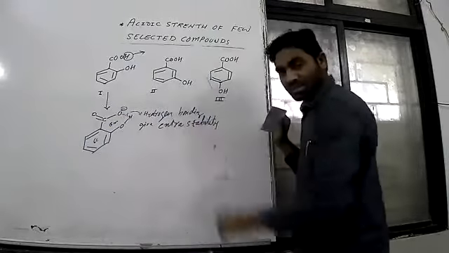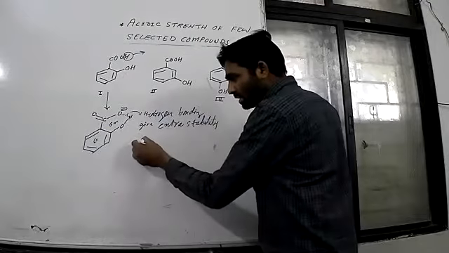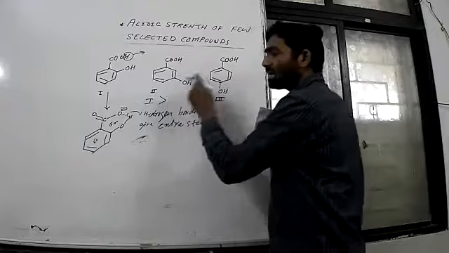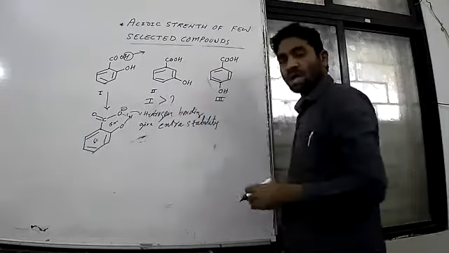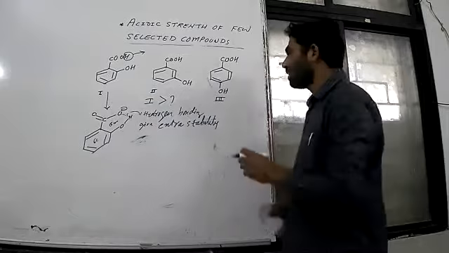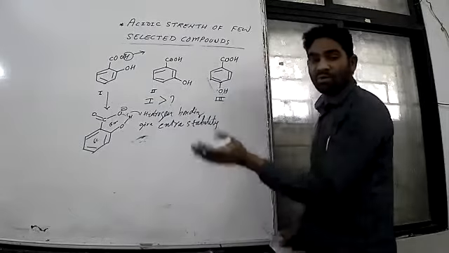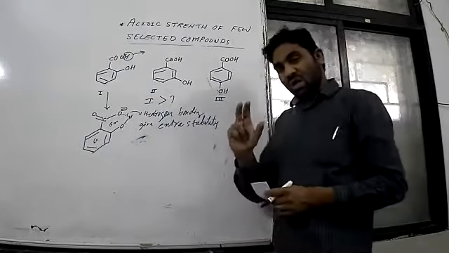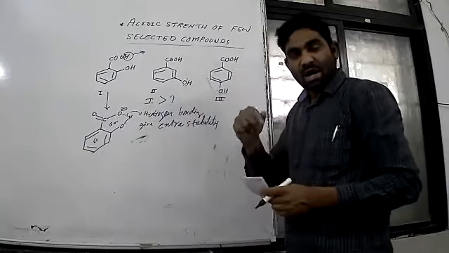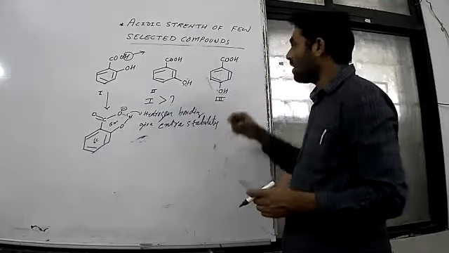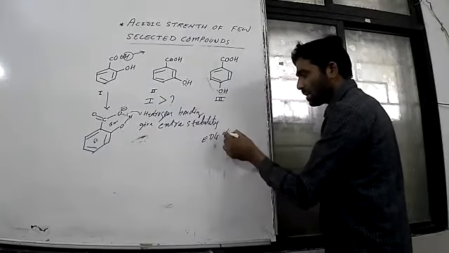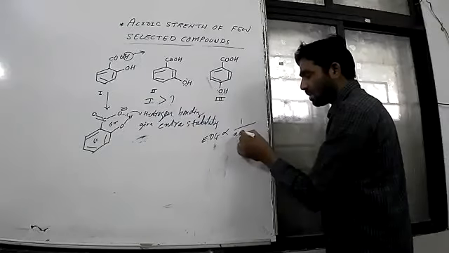Now come to these two structures. The strongest is this one. Okay, we can say the strongest is this one. But what is there now? What should we write, 2 or 3? Remember, this is the electron donating group. OH is the electron donating group. This OH is an electron donating group, right? And they donate electron to the ring. And we know electron donating groups decrease acidic power.